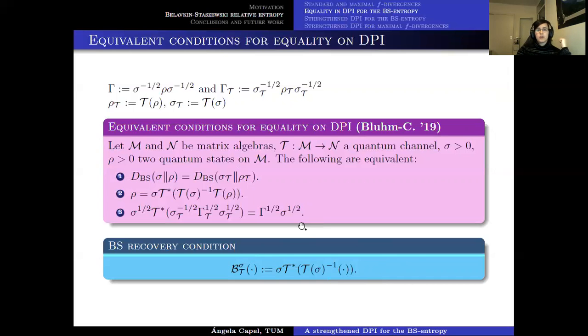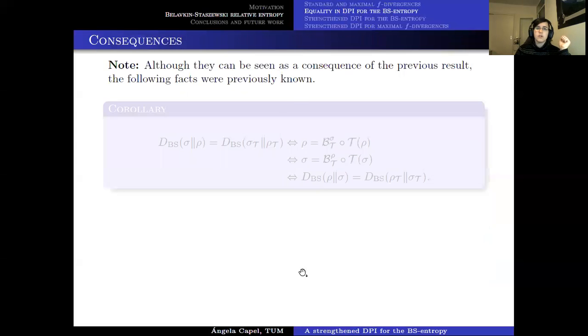And this is something that we are going to compare with the PETS recovery map. In our case, we don't call it a BS recovery map or whatever, because we are leaving the recovery maps only for those maps which are recoverable, which recover states in the same sense that PETS already introduced in the '86. So essentially, for all of them, the set of fixed points is always going to be the same, and for ours, it's going to be different. So this is something that we're going to see right now.